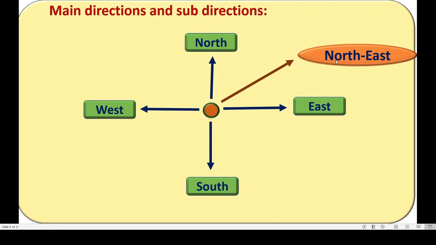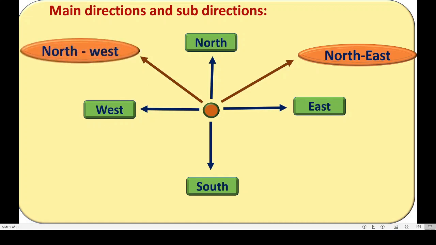This is one sub direction. Next one, see this, between north and west. Come on, guess the name. Between north and west, so it is named as northwest. Very good. Always begin with north, not with west. Northwest. Okay, now this is the second subdirection.